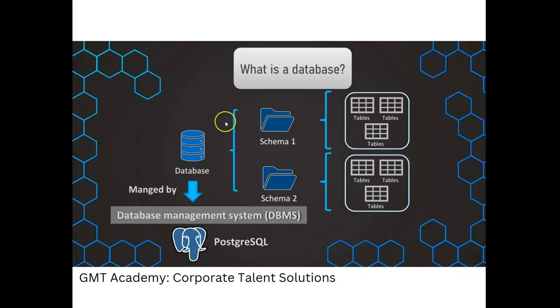It's like your system folder. Let's say this is your C drive. You create folder 1, folder 2 or any folder name, and in the folder you store some kind of an Excel file. That's the context I'm relating here, just to make sure you can understand very easily.